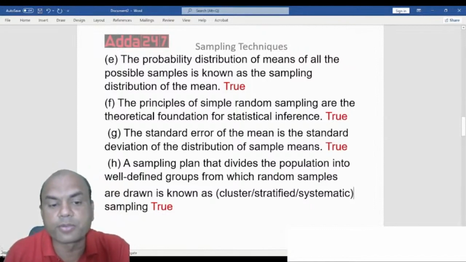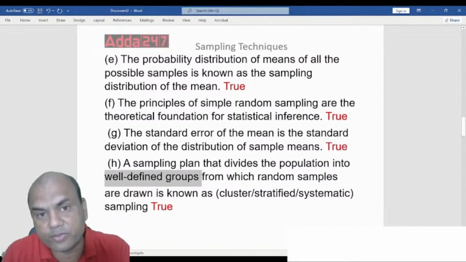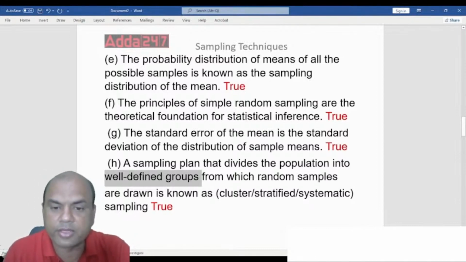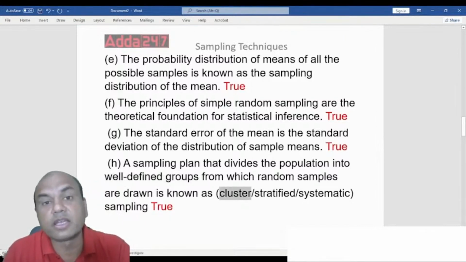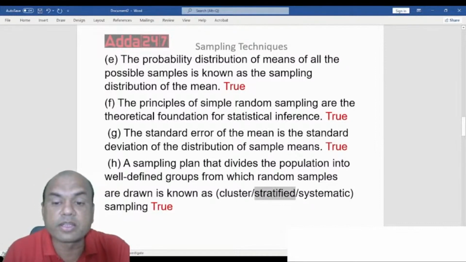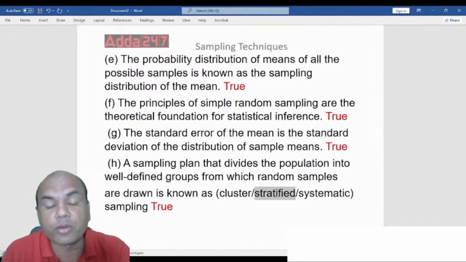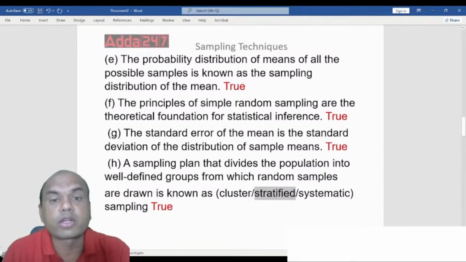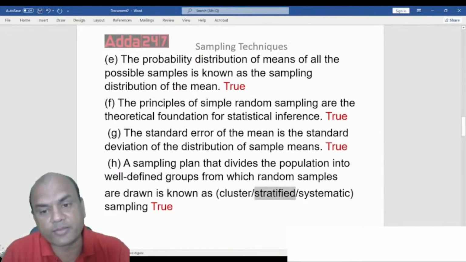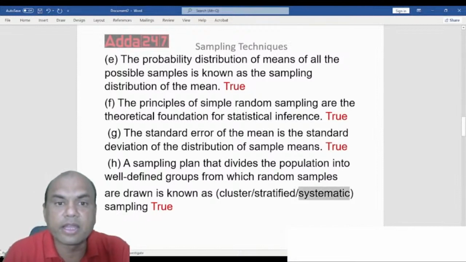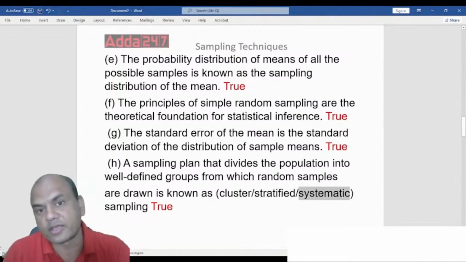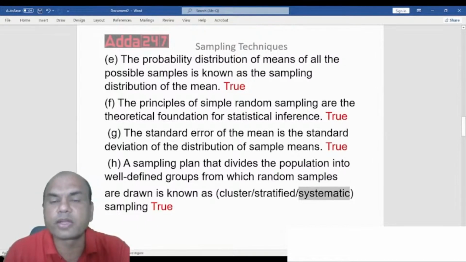See here, well-defined groups means what? Whatever is given specifically, what type of well definition? Is it related to regions? Here, I'll give you some hints about this. Cluster will always relate to region. Stratified will always relate to strata, means some groups, common things, percentages, 40 to 60%, 60 to 80%. Systematic will always relate to line. All of you stand in one line and every 10th person come here. So that is systematic. So these are all well-defined groups. So the answer is true over here. Okay.